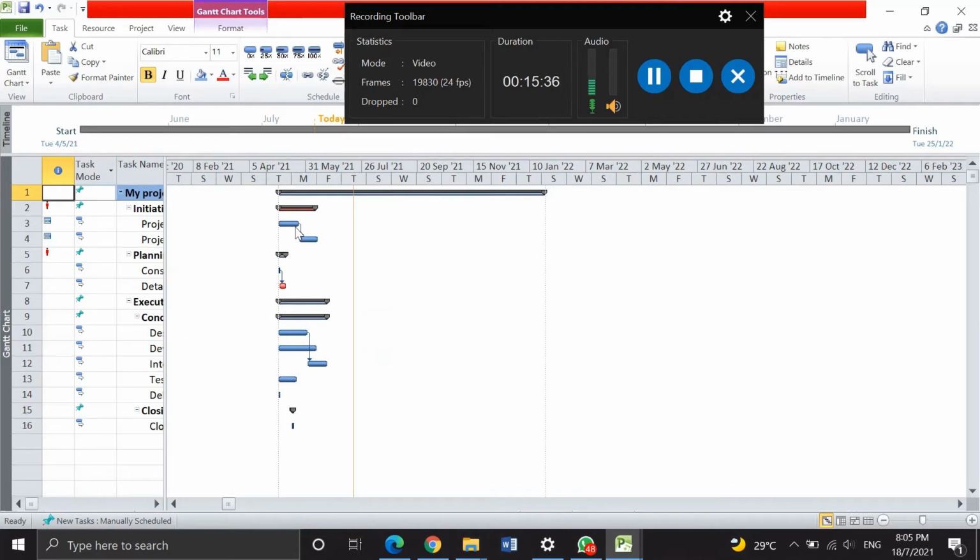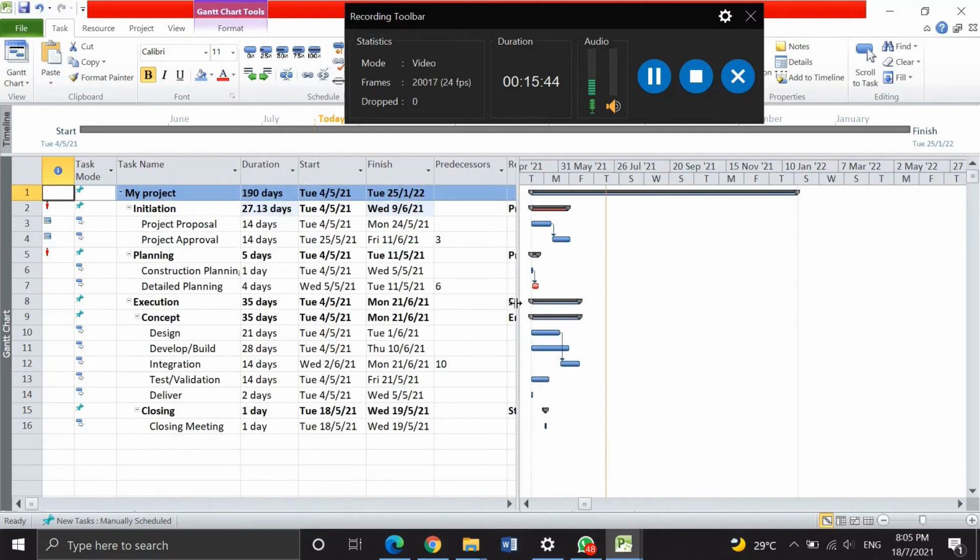This is a network diagram. I will show the network diagram. Okay, this network diagram shows the days from the project that we created, and this is the network diagram or the Gantt chart.